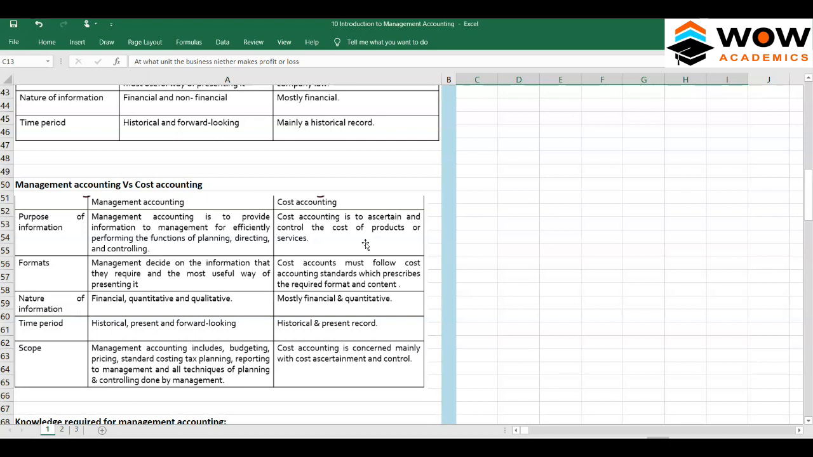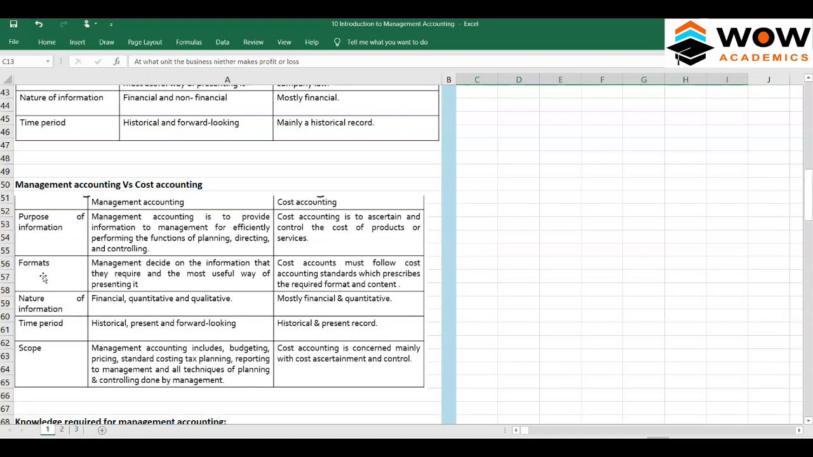Management accounting is more than that. It tries to find out the cost of a product, at what price it could be sold, how the company should be planned and how the company should execute its plans. In all manners management accounting will help. Cost accounting cannot do that.